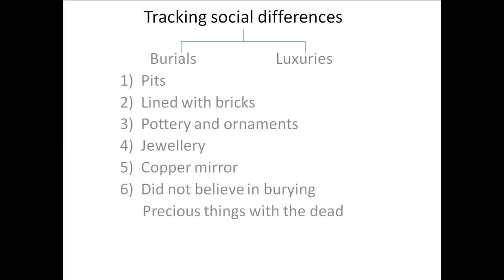But we do find shells, rings, beads and hundreds of micro beads near the skull of both a male and a woman. Okay, I think all of you understand about the burials. In the next video I will tell you about the luxuries.